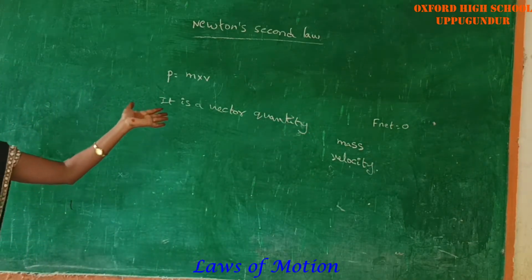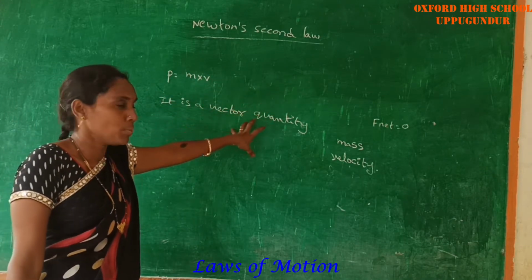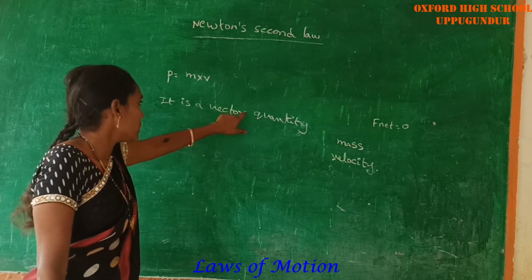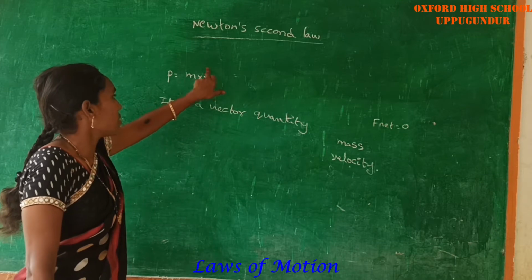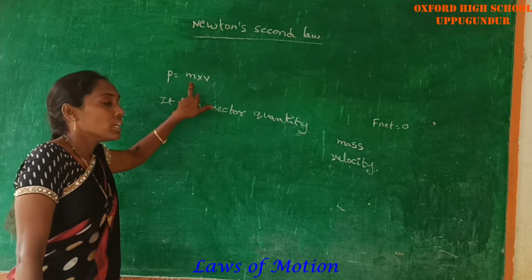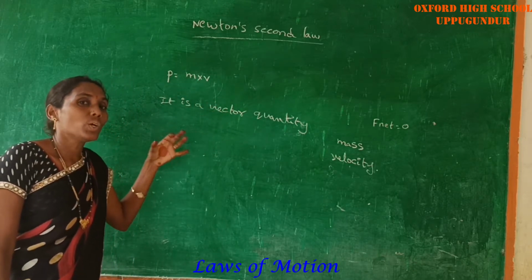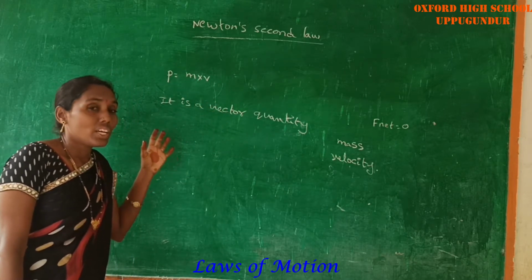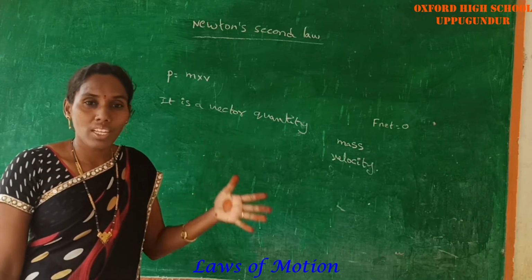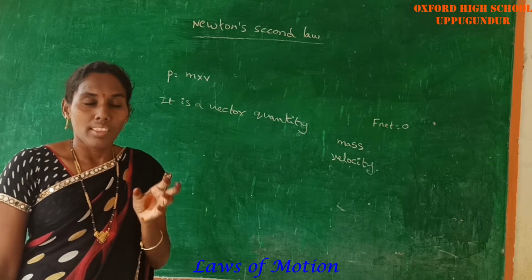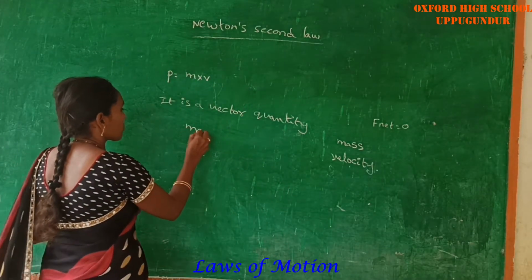Momentum is nothing but the product of mass and velocity. It is a vector quantity because the velocity is a vector quantity. If any vector is multiplied by a constant value, the result is a vector. That's why momentum is a vector quantity. Newton used the phrase that momentum is nothing but mass in motion.